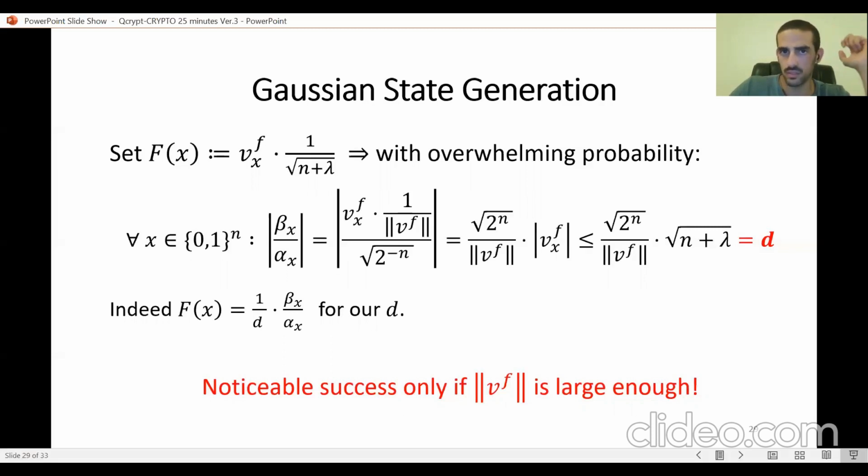And this is all great, and all our parameters are fixed, but we recall that the success probability of quantum rejection sampling is 1 over d squared. So essentially, in order for this probability to be noticeable, we need d to be polynomial. And this comes down to the norm of the vector V being very big, on the order of square root of 2 to the n.